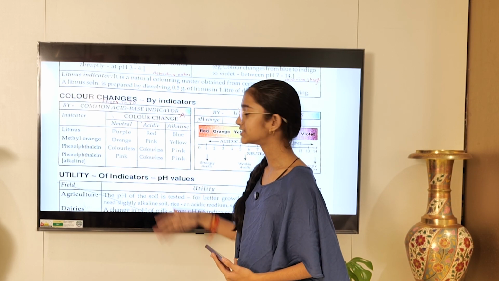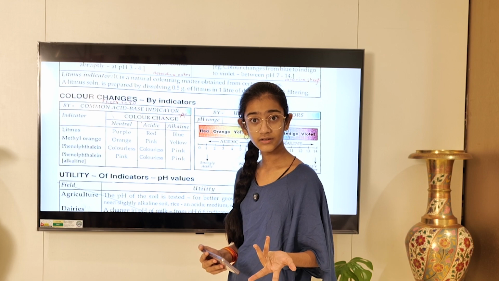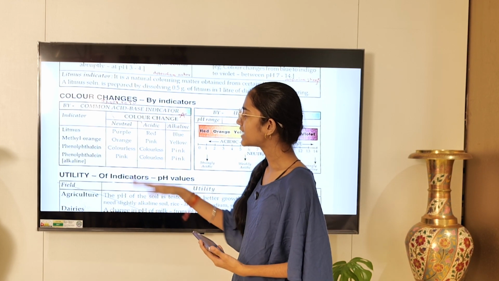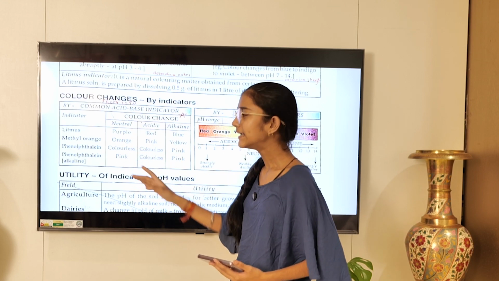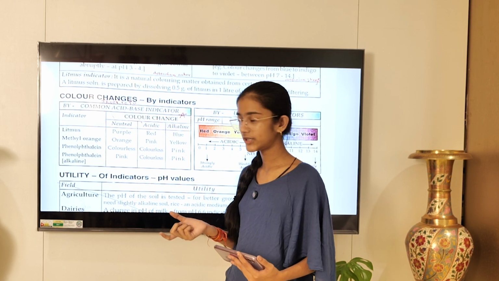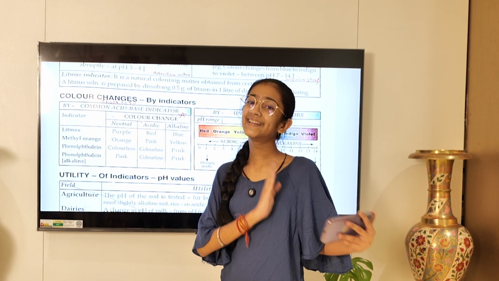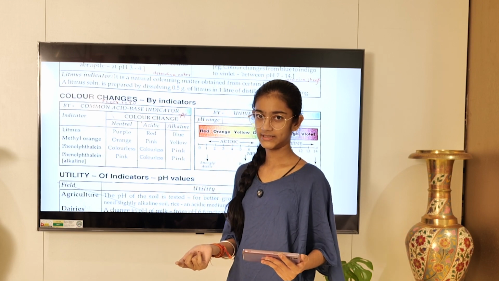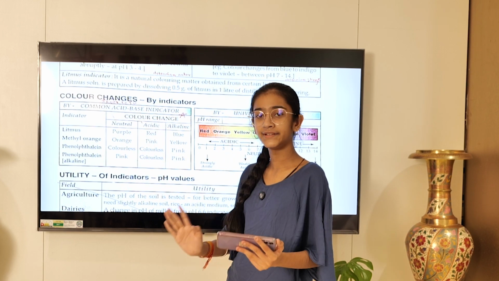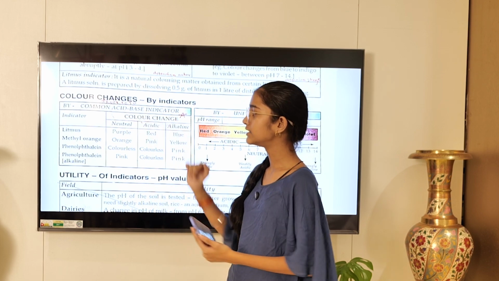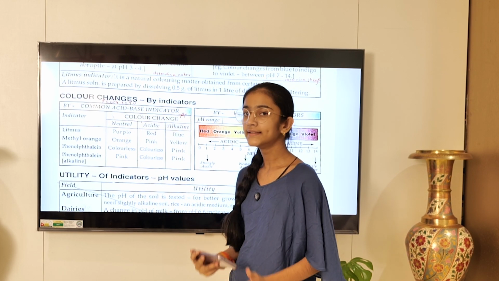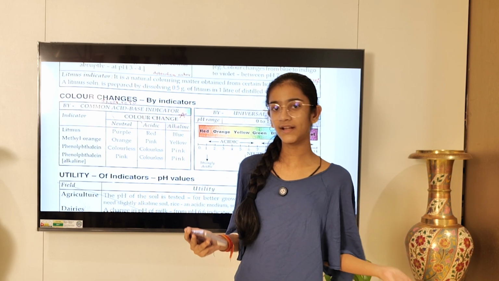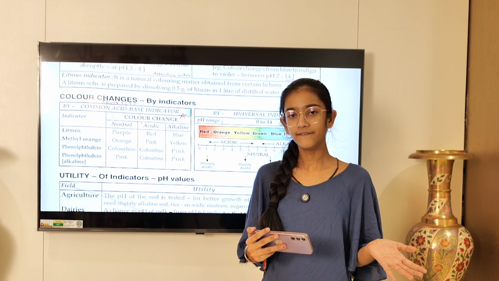You might write it changes pink in color. But from what? What was it before? It was orange. I mean the name suggests it was orange and it is actually orange. You have to write the neutral color first. And if you are asked what it was in neutral, they might give you the acidic color from neutral, so you tell the acidic color and then the neutral. But if they have only given you litmus paper in neutral and methyl orange in neutral, then you will only write orange. Then you have nothing else to write about what it was and what it became, you have to write just that.